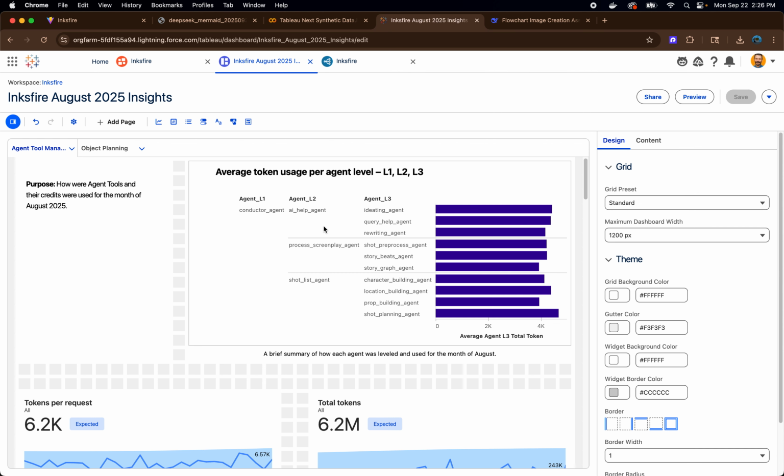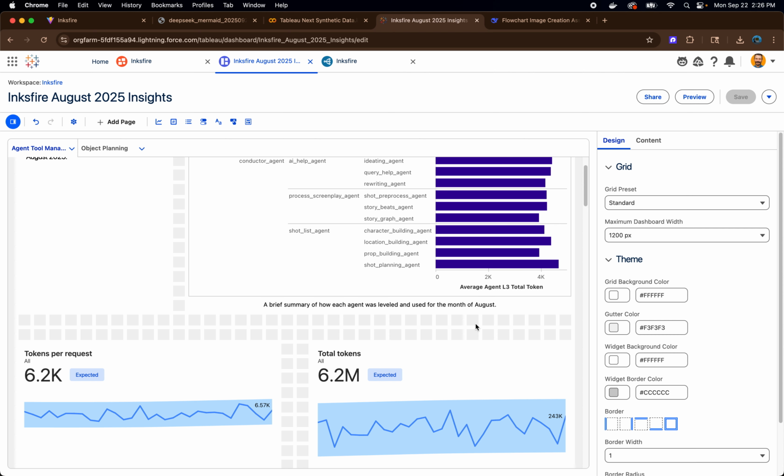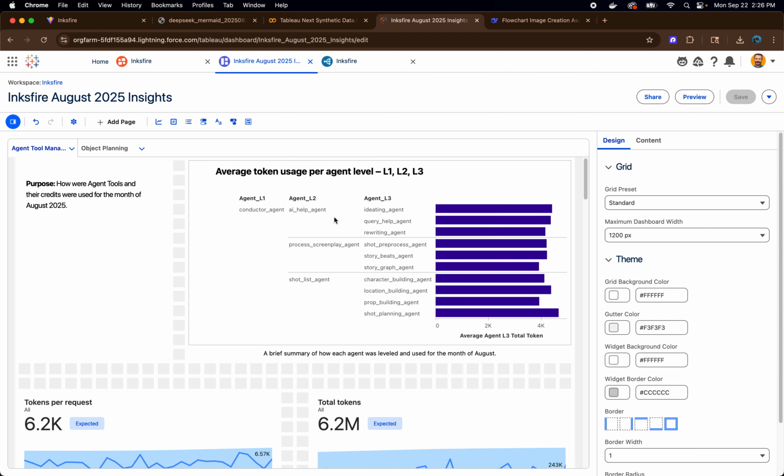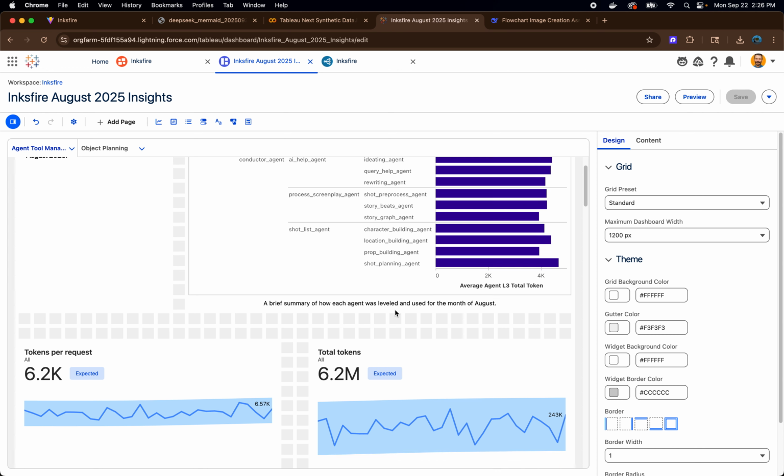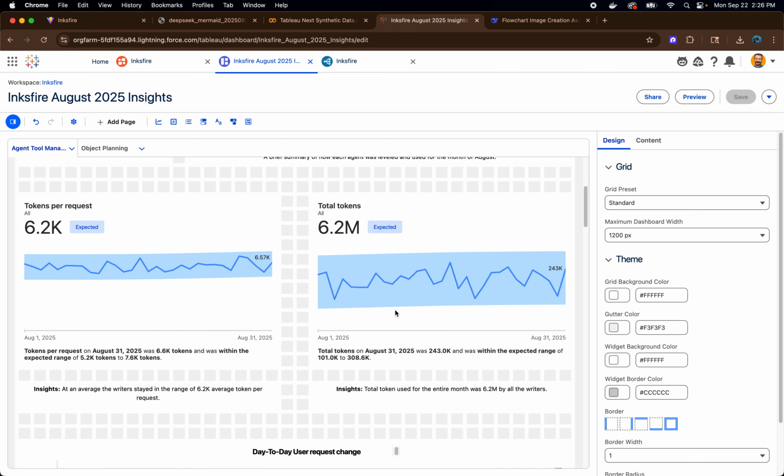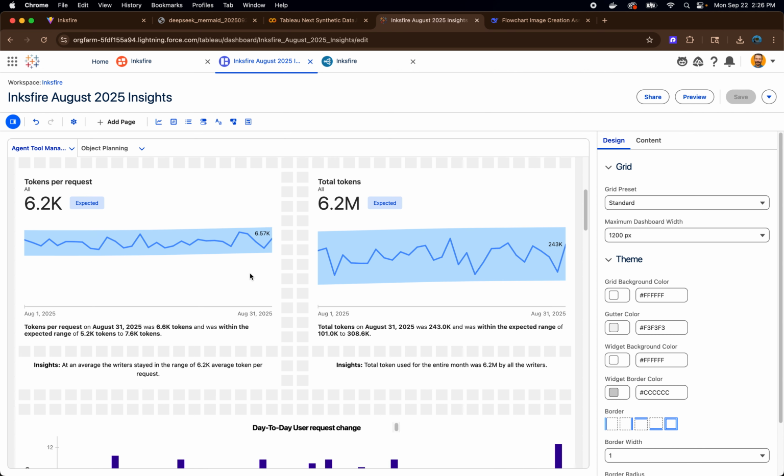There are 3 levels of agents and a summary of how they have been used, the total tokens that have been used together. Then we look at the metrics of it, of how tokens per request, how many average tokens were used, and also the total tokens that were used in the month of August as well.